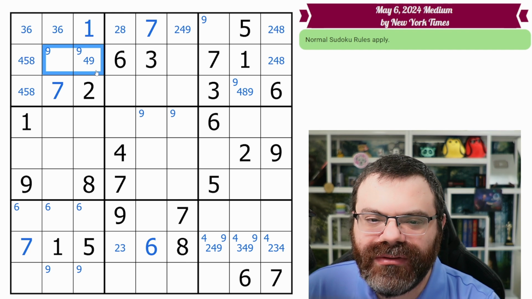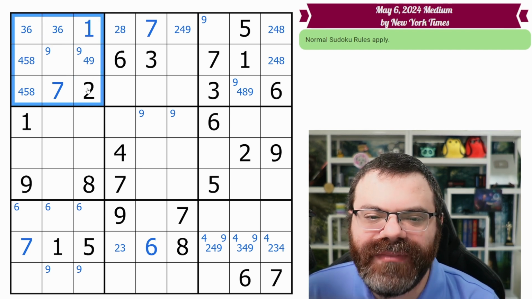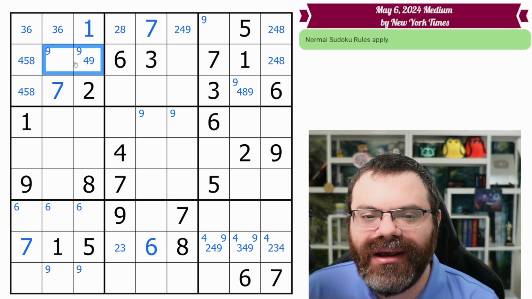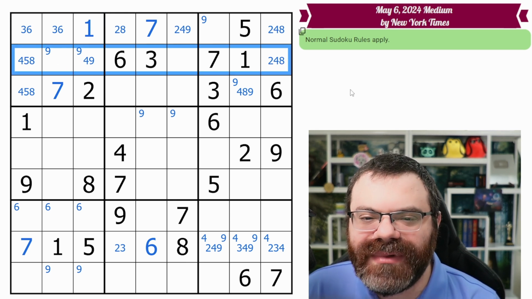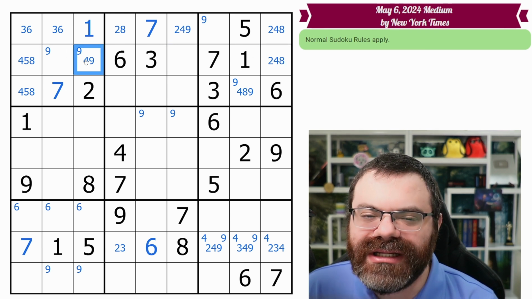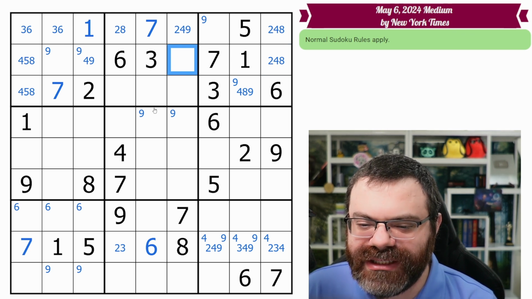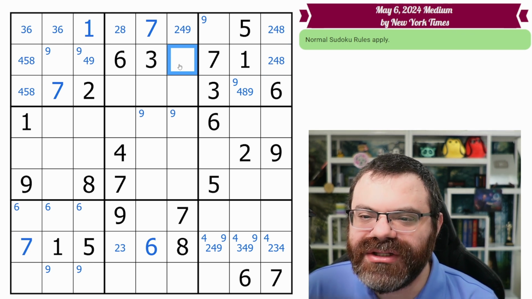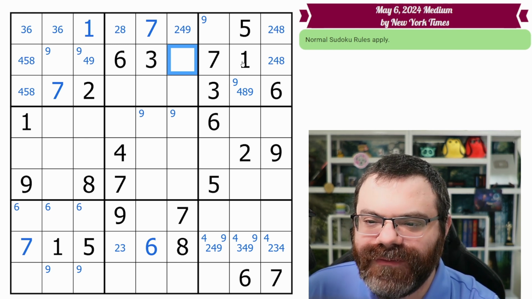Now when we do so, we notice that that causes pointing, right? Because the 9 is restricted in the box, which then restricts it in the rest of the row. Because wherever the 9 ends up, it will end up in this row, meaning the rest of the row doesn't care which one ends up 9. Either way, these can't be 9, right? And so importantly, this can't be 9. I'm trying to see if that does anything at the moment. It does. We might want to center mark this cell since it can't be 9. We can omit the 9 from that.